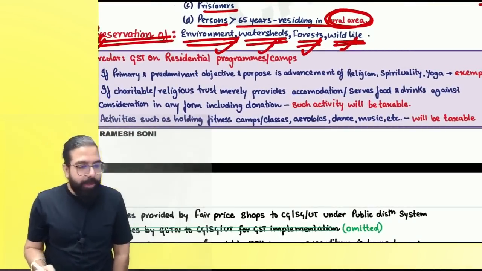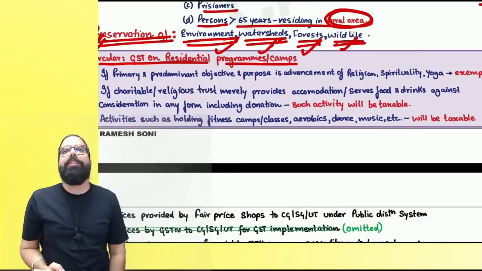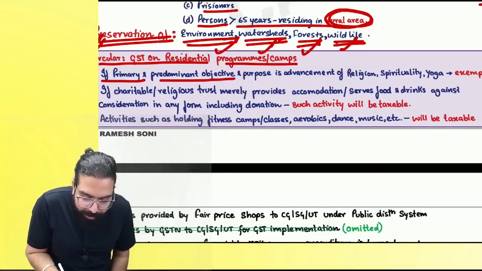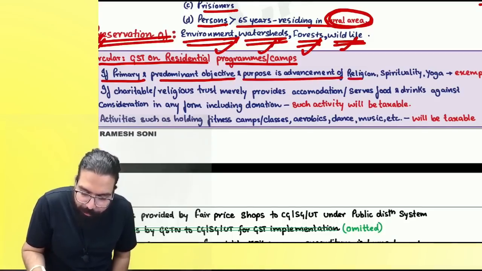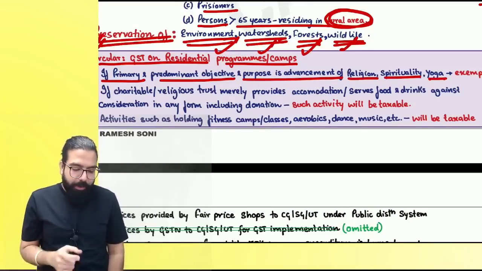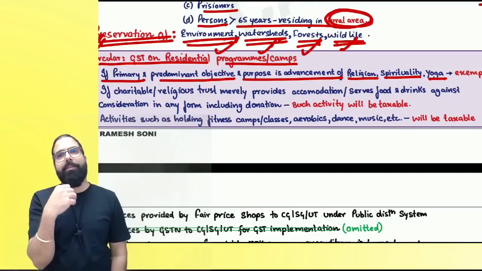Let's see the circular. GST on residential program or camps. Everyone, GST on residential program or camps. If primary or predominant objective and purpose is advancement of religion, spirituality and yoga. Baba, what happened over here? Residential program was there. Sri Ravi Shankar ji ka residential program is there.